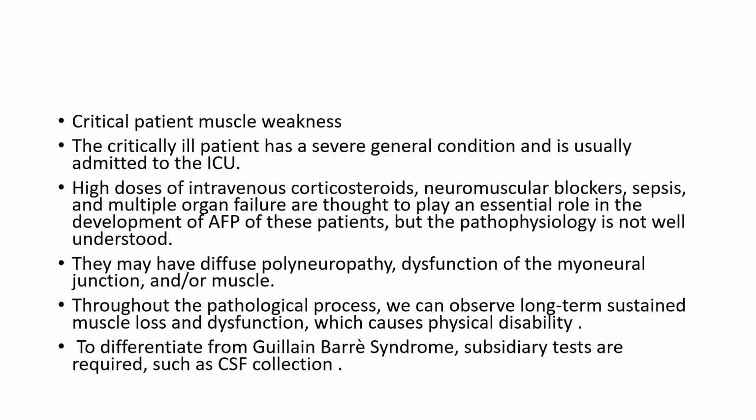Then critical patient muscle weakness. The critically ill patient has a severe general condition and is usually admitted to the ICU. High-dose intravenous corticosteroid, neuromuscular blockers, sepsis, and multiple organ failure are thought to play an essential role in the development of acute flaccid paralysis in this patient, but pathophysiology is not well understood. They may have diffuse polyneuropathy, dysfunction of the myoneural junction or muscle. Throughout the pathophysiological process, we can observe long-term sustained muscle loss and dysfunction, which causes physical disability.